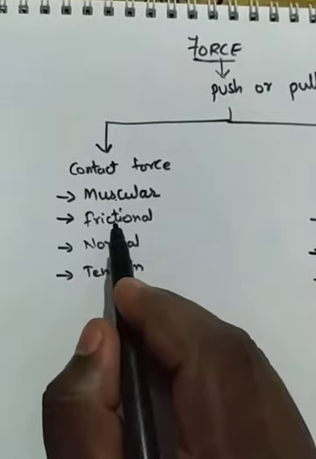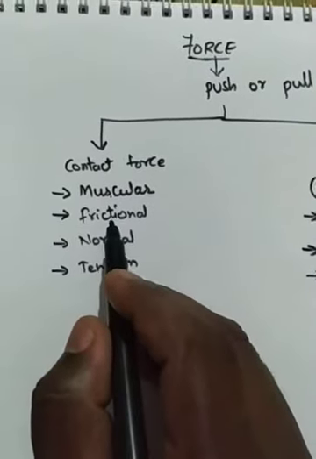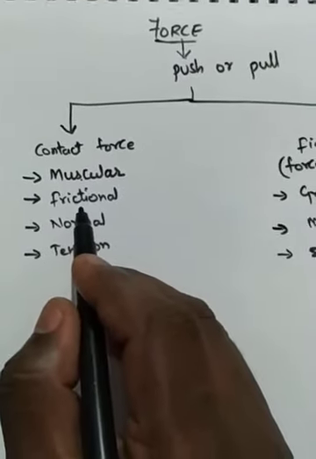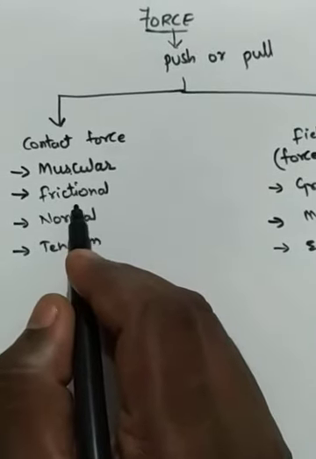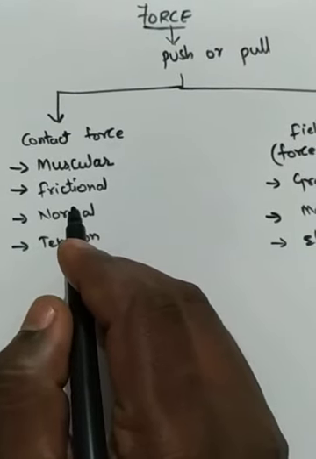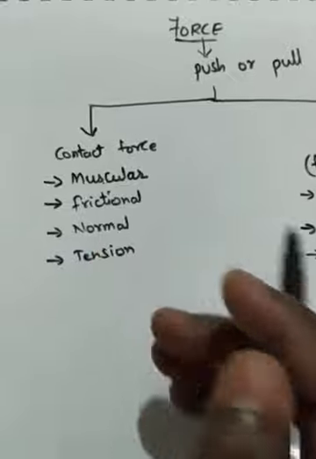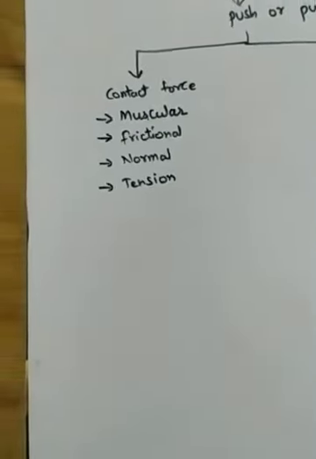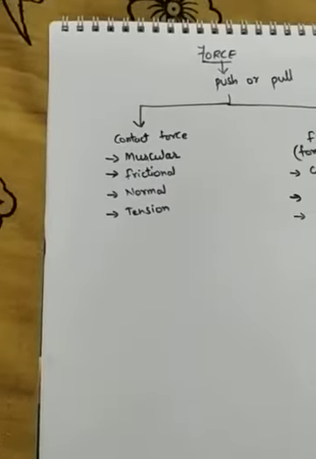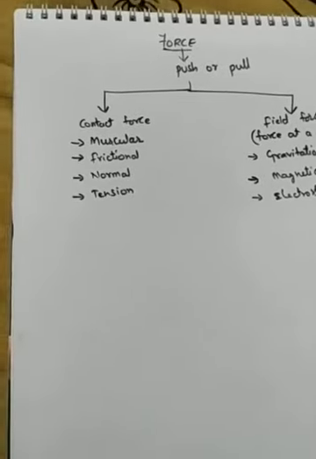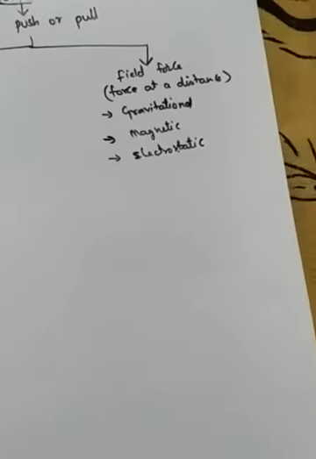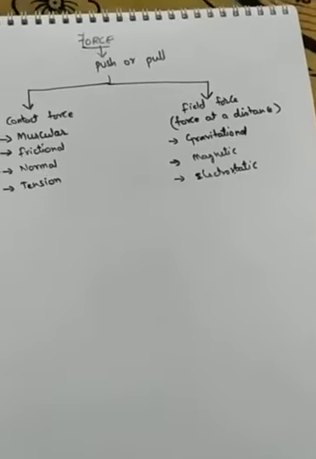The next is the frictional force. This is the force which acts when two objects are in contact and moving on each other. For example, I will show one thing.